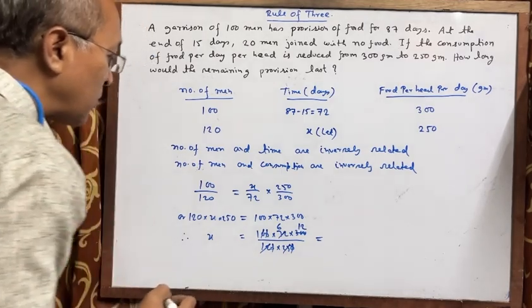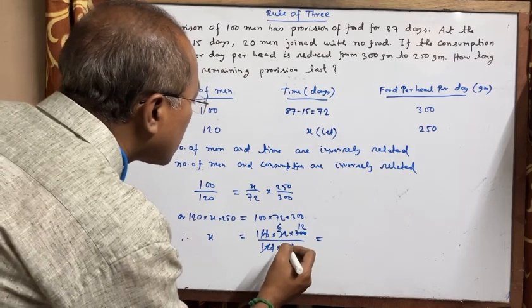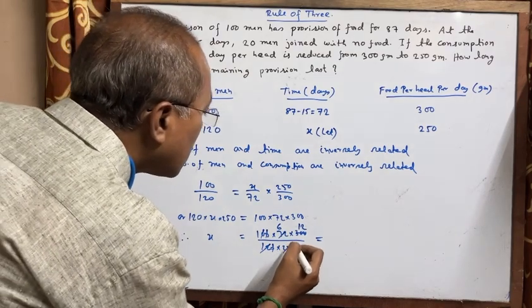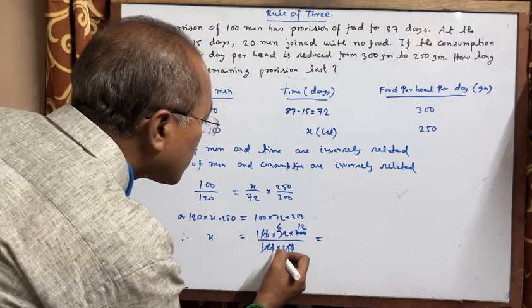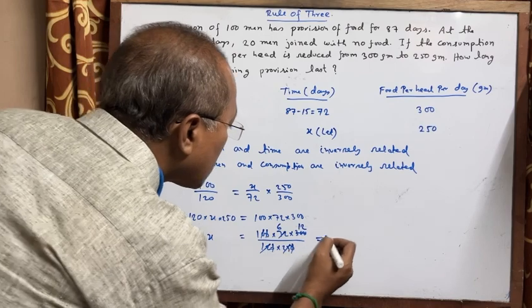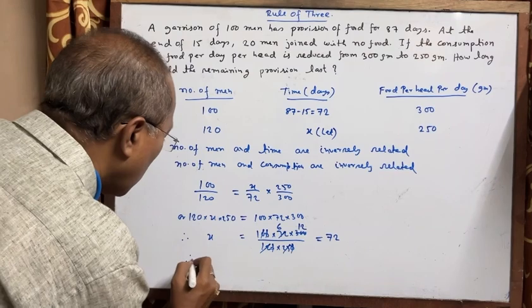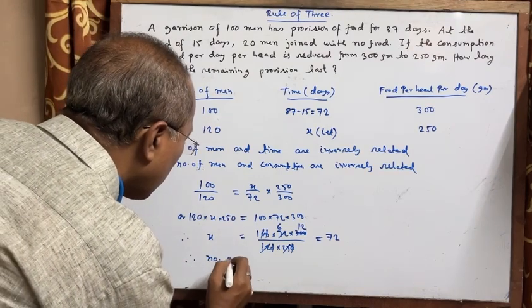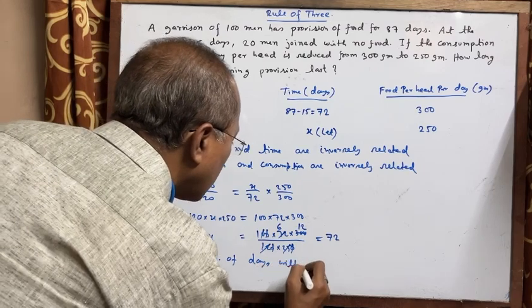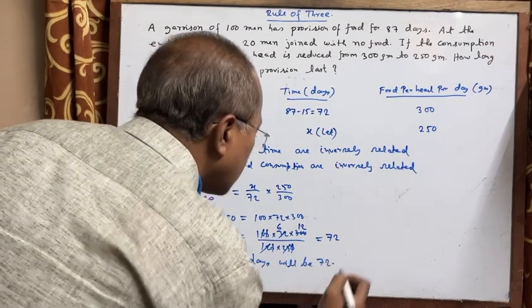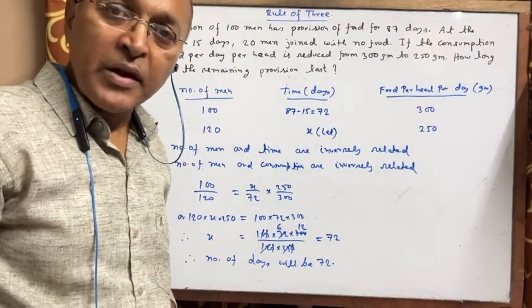So x is equal to ultimately 72. Therefore, the number of days will be 72.